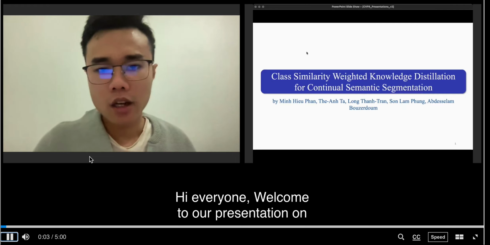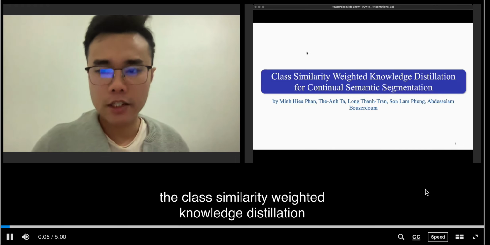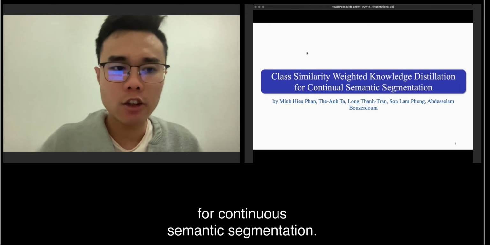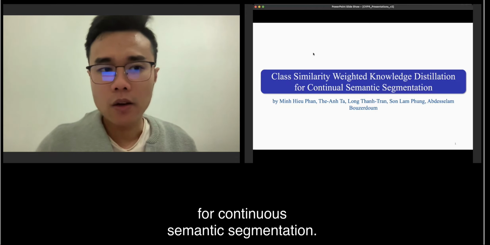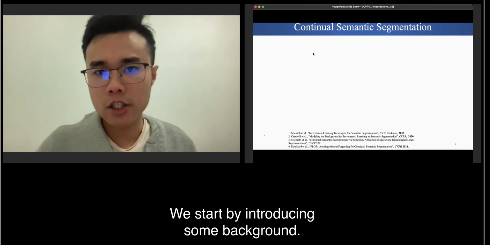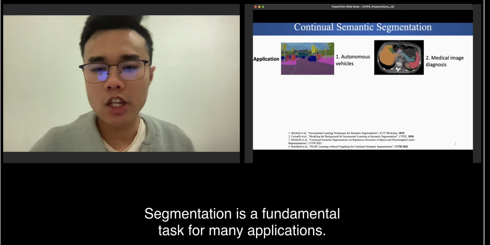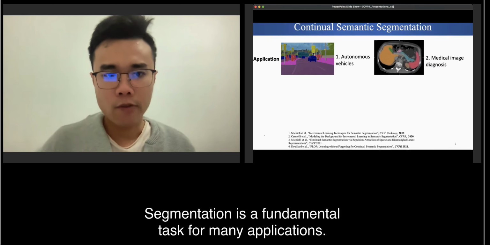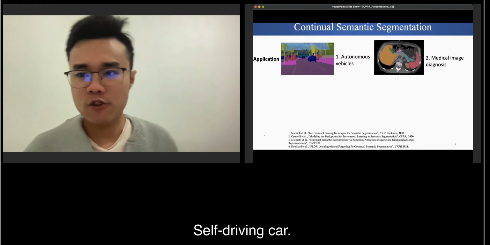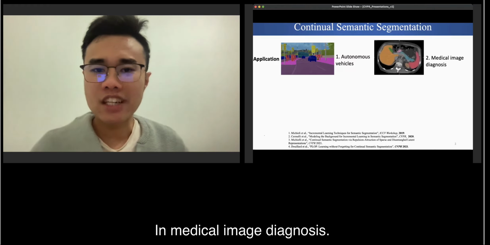Our presentation on class similarity weighted knowledge distillation for continual semantic segmentation. We start by introducing some background. Semantic segmentation is a fundamental task for many applications, such as self-driving cars and medical image diagnosis.